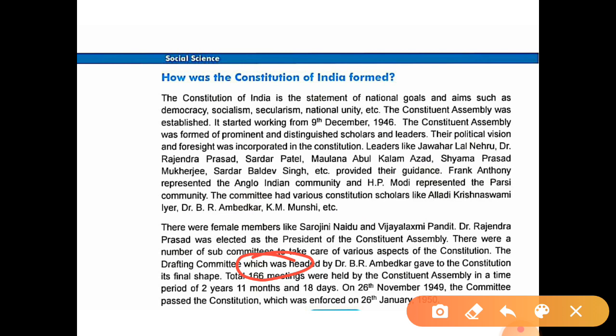Okay. And how much time did they take to form the constitution? So, 2 years, 11 months and 18 days. Okay. So after all this time, they gave proper shape to the constitution. On 26th November 1949, the committee passed the constitution, which was enforced on 26th January 1950.